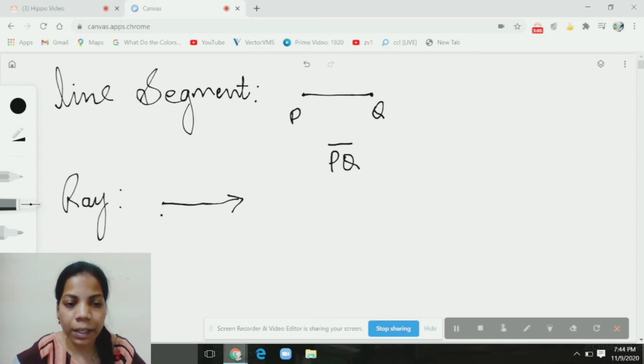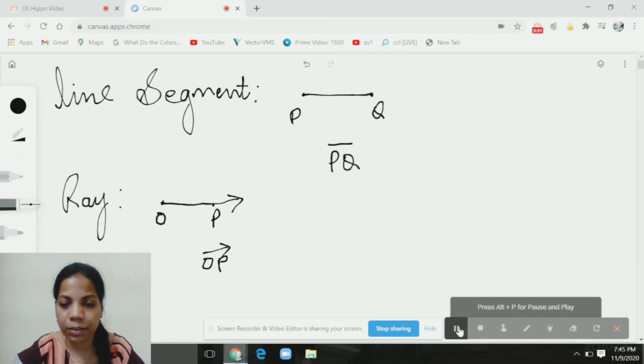For example, if O is the starting point, the endpoint, and P is any point on the ray, so we say OP is a ray. Got it, children? The length of a ray cannot be measured. Also, it doesn't have any breadth or thickness.